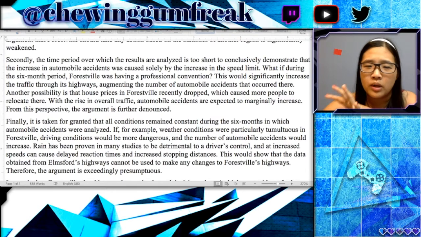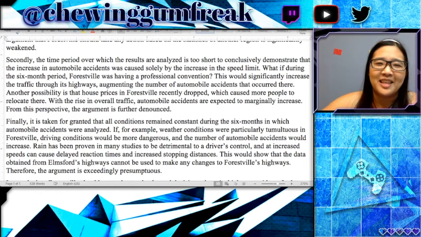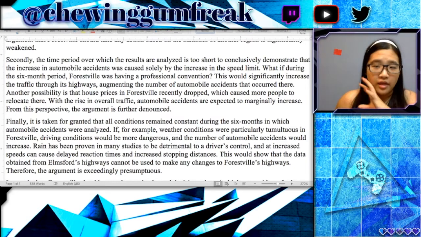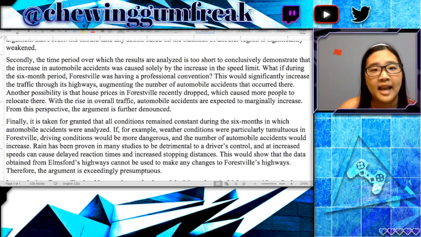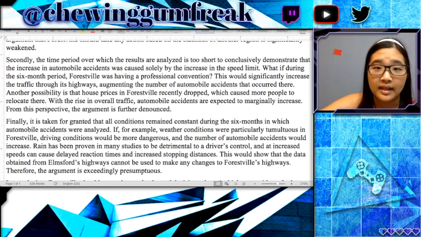Because of that, you really want to treat these two things separately, and this sentence tells me that the test taker confused themselves. Basically, for this third paragraph, I would probably say that you want to keep that first introduction sentence that says, all conditions remain constant during the 6 months in which automobile accidents were analyzed, or reword it to say that there is an underlying assumption here that there's no difference between the previous 6 months and the 6 months before and after the speed limit change.